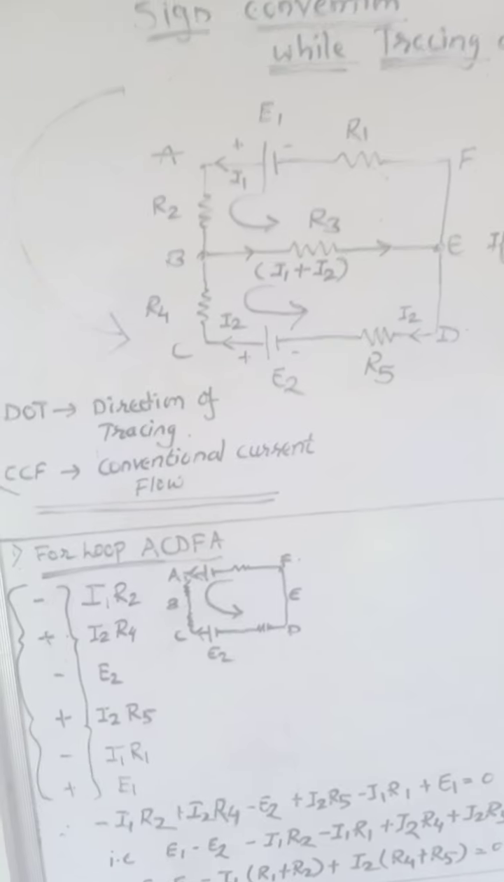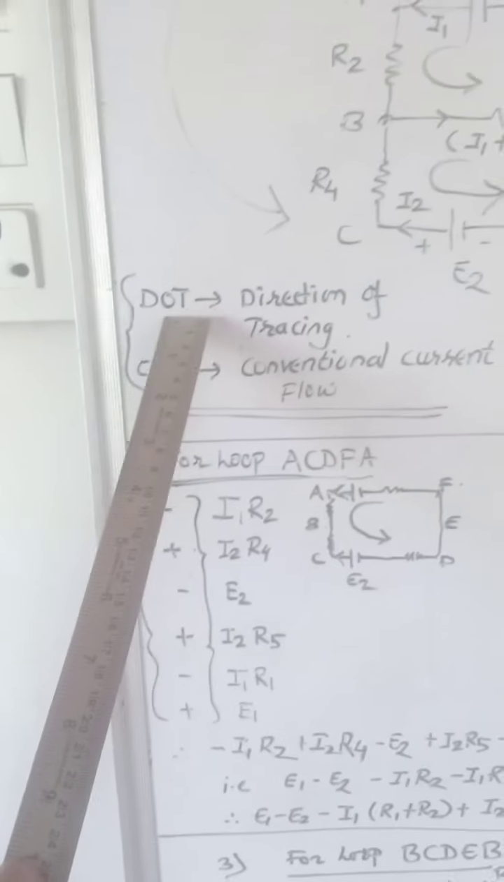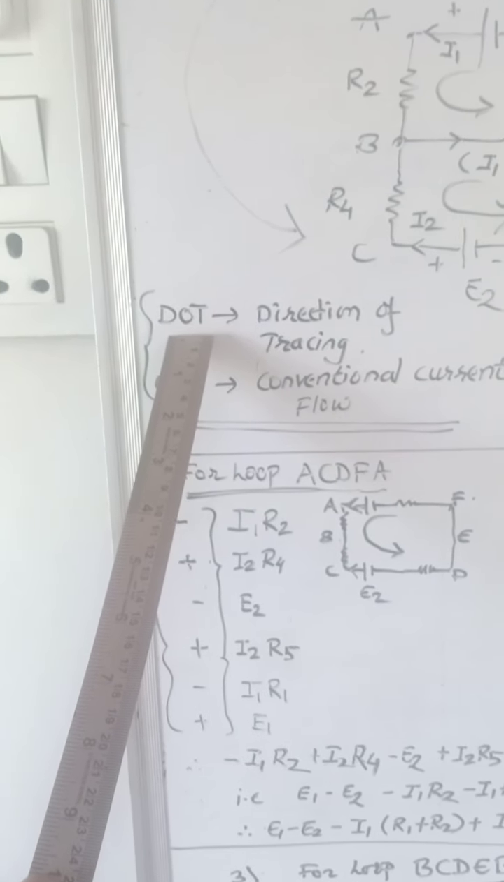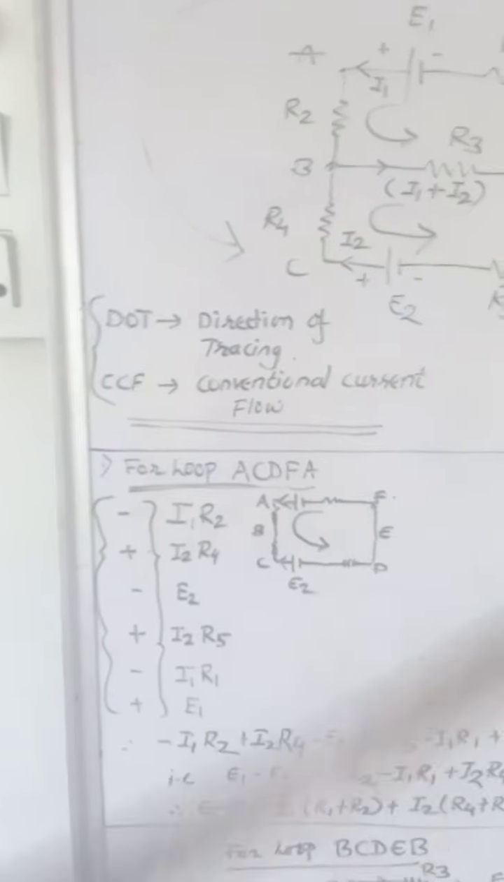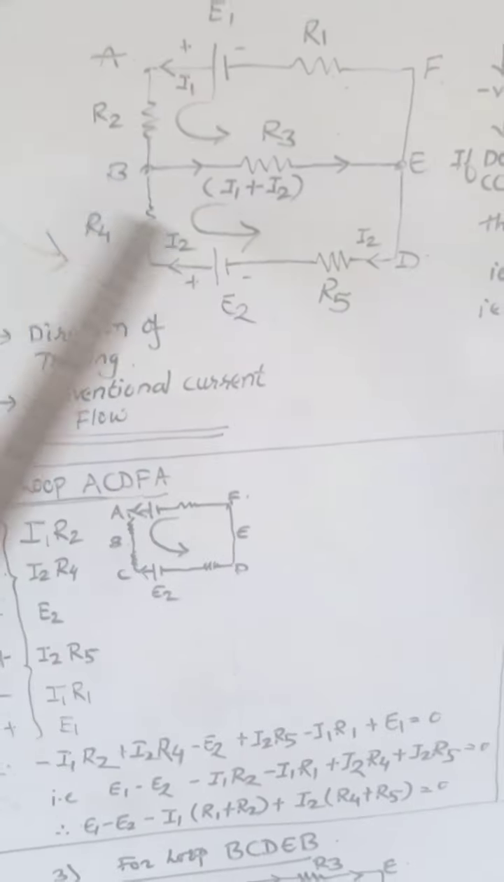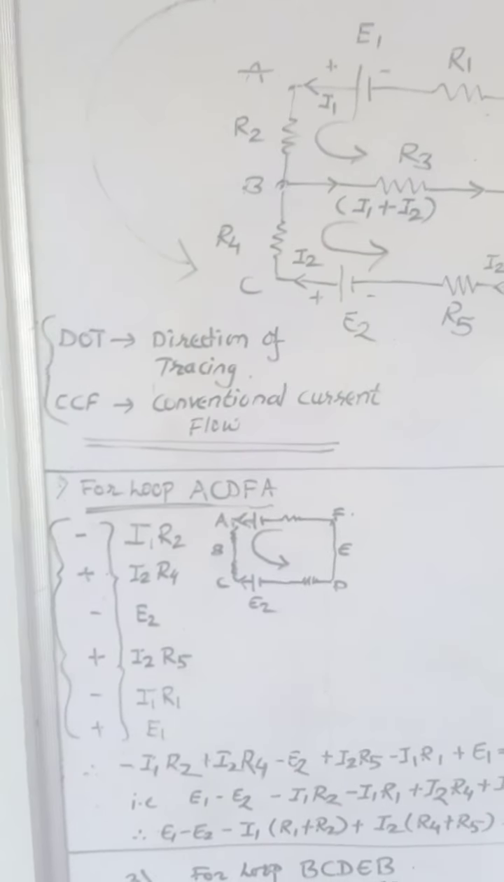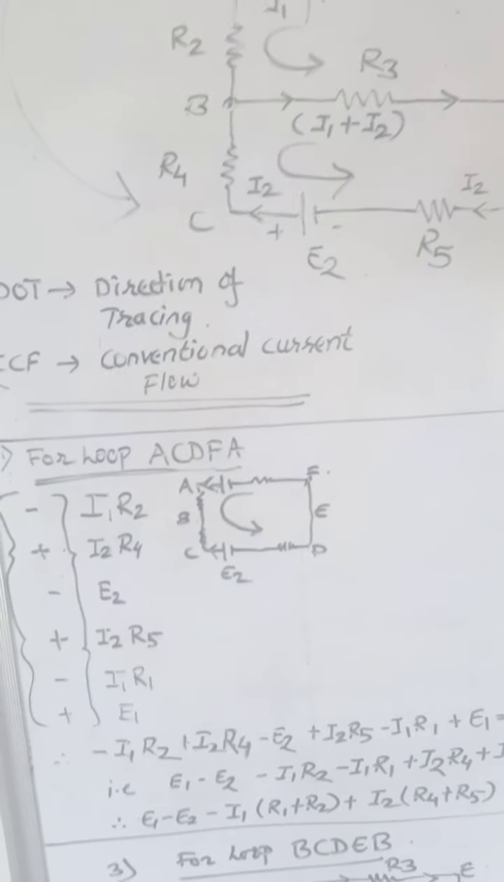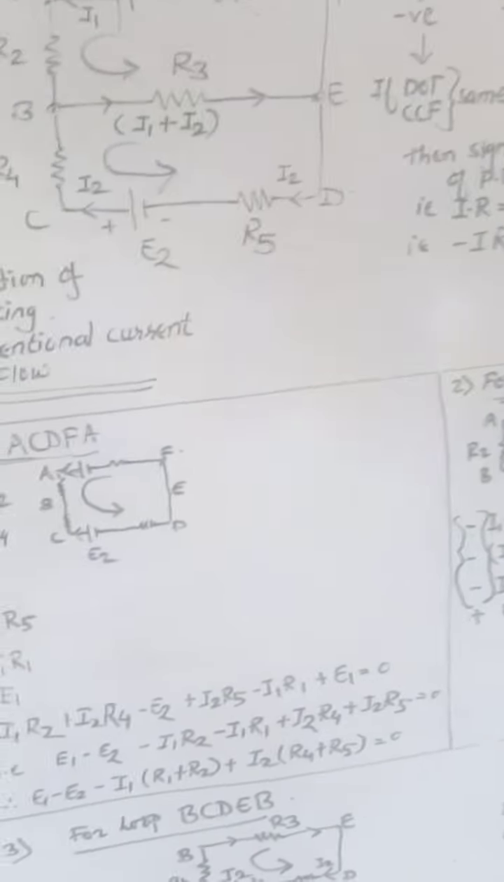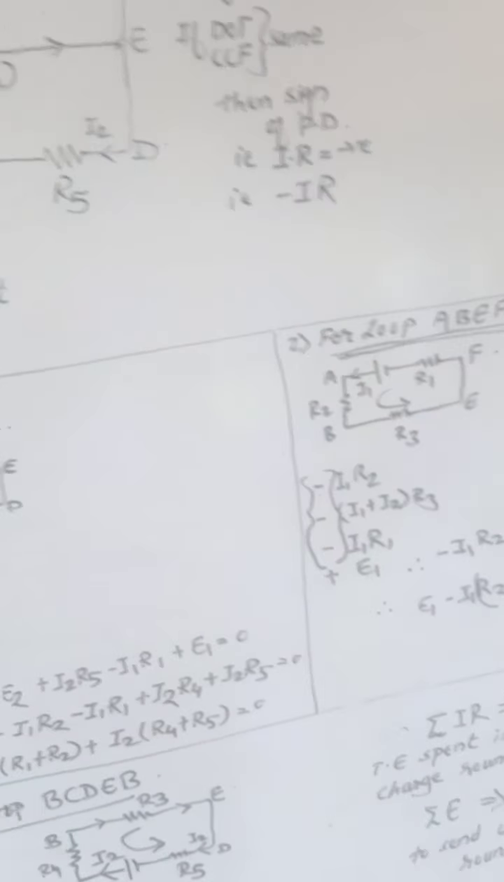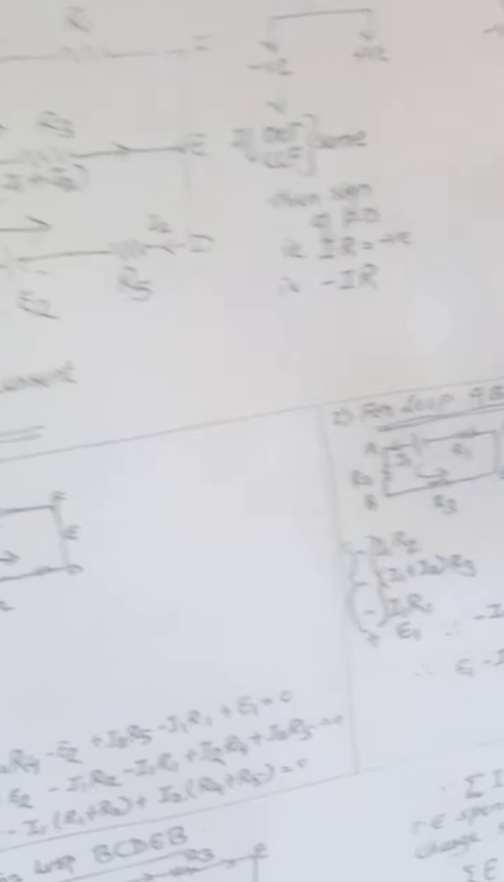Now we want to give the sign convention. Here I have written for understanding purposes, so that no complications will take place. DOT means direction of tracing. Direction of tracing means the path you are walking, the direction in which you are going, the direction in which the current flows, that is called the direction of tracing. For my understanding purpose, for the outer loop I have taken A, B, C, D, E, F, A. That is the anti-clockwise direction.